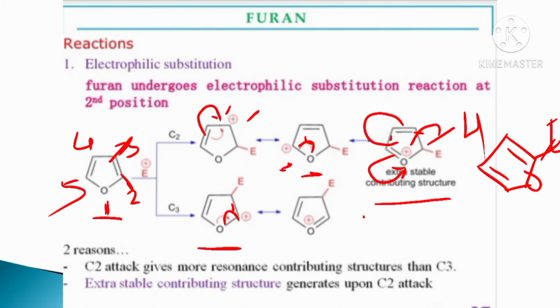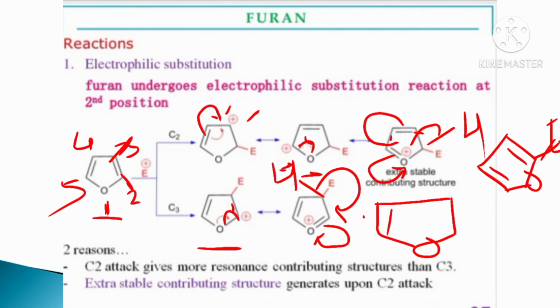Next, loss of this proton, this bond shifted here and this bond shifted here, stabilizing the positive charge on the oxygen atom and forming the structure like this. Electrophile attack on the C3 position.